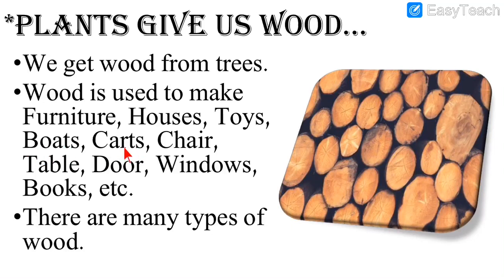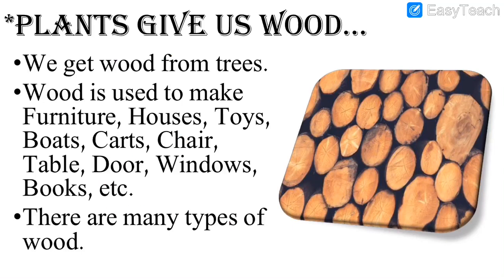Carts, bullock carts are there, right? We can make them with the help of wood. The chair on which you sit is also made of wood. Then table, door, windows, all these things are there in our houses. Everything is made of wood. And the outer covering of the book is also very strong. It is wooden, and the books have paper inside. So where do we get paper from? Again we get it from wood. So all these things are obtained from wood. And where do we get wood from? We get wood from plants.